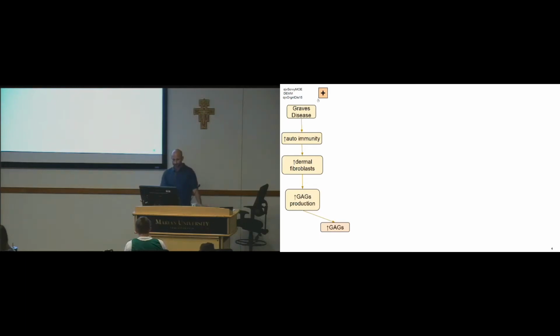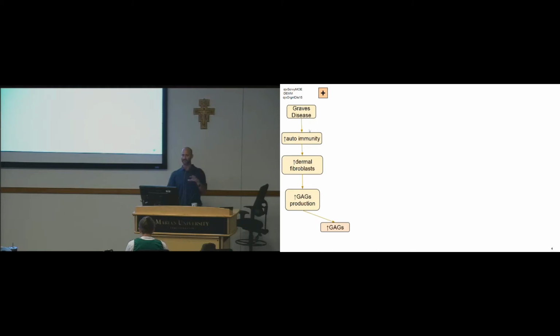So the first one I'll talk about quickly is Graves' disease. It is different than the other ones, okay? The only reason I'm including it here is because the end result of Graves' disease is an increase in these things called GAGs, glycosaminoglycans. Those are basically large carbohydrate structures that can hold water in the extracellular matrix. And so Graves' disease causes an increase in them.